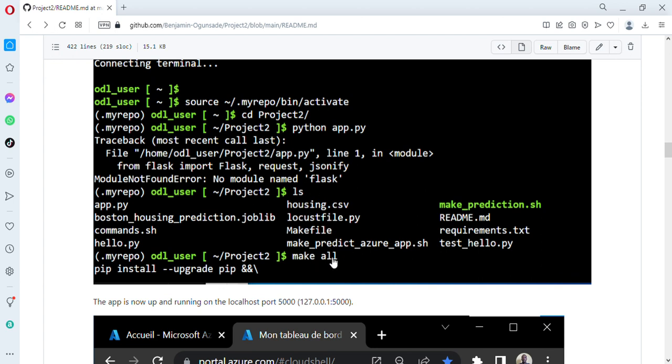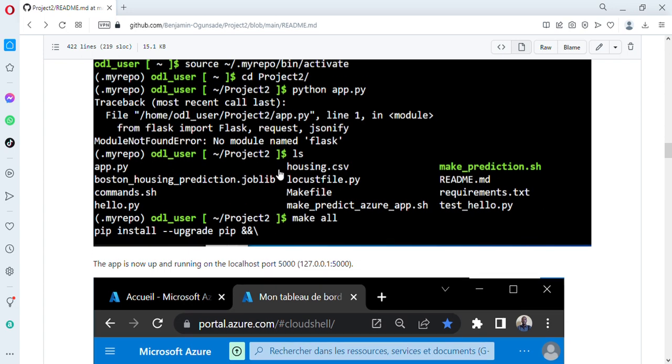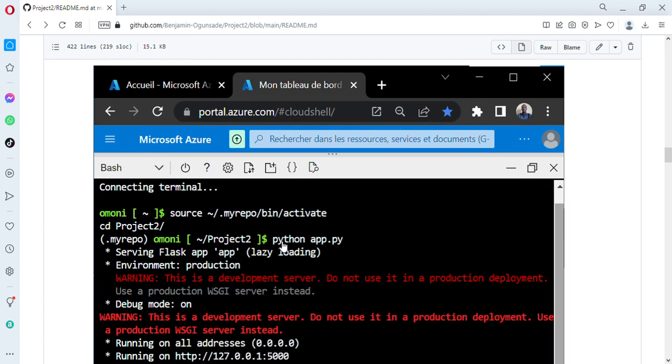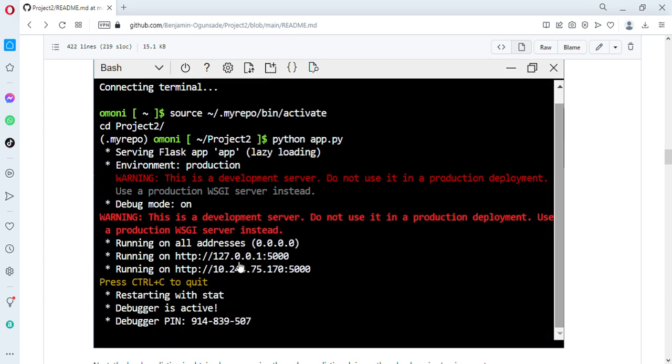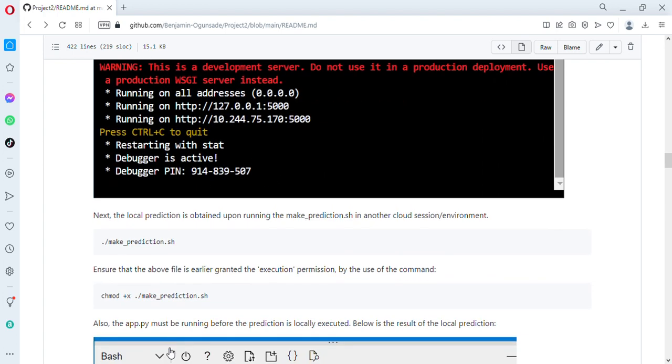I had to ensure my dependencies were installed by rerunning make all. Having that done, my Python command was able to proceed without error. It's now running on the localhost, 127.0.0.1 on port 5000.